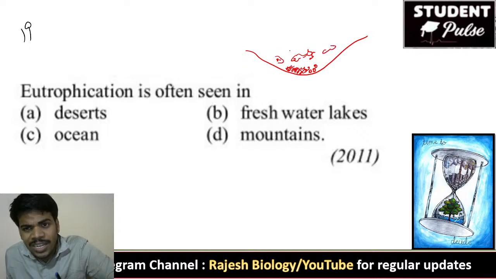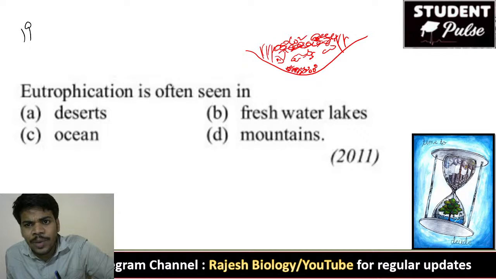When fishes and everything are more in number, they release more carbon dioxide. If carbon dioxide is more, to take that carbon dioxide, plantation increases, and algae also occupy the lake.